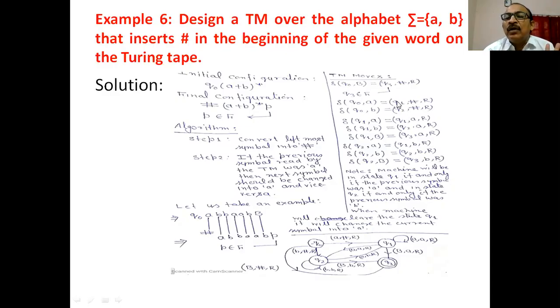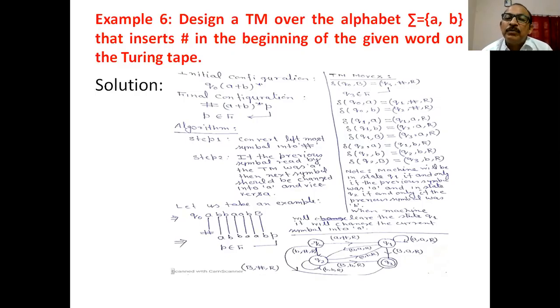So the machine goes to state Q1 if it reads A, the machine goes to state Q2 if it reads B. Okay. Now, if suppose the machine is in state Q1, if A is again encountered, you have to remain in the same state, replace this A by A and move in the right direction. If at the Q1 state, B is encountered, the machine must go to the state Q2. Is it clear?